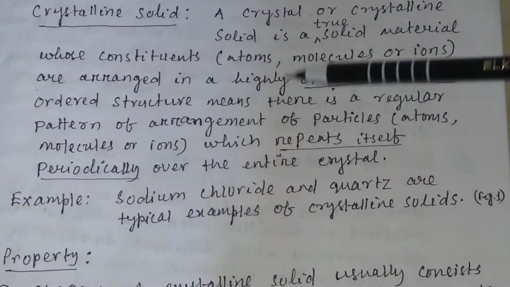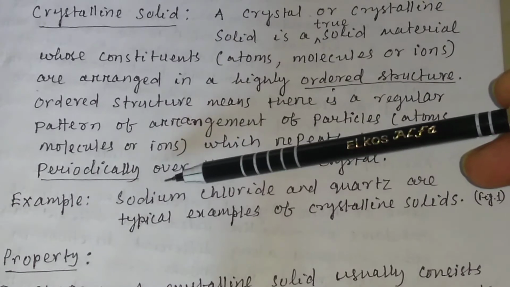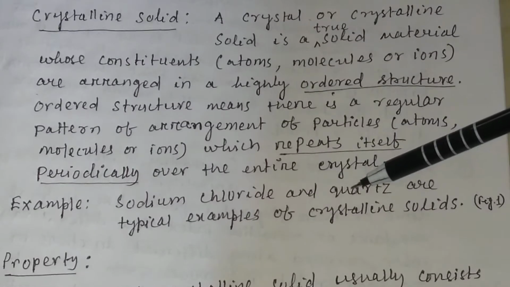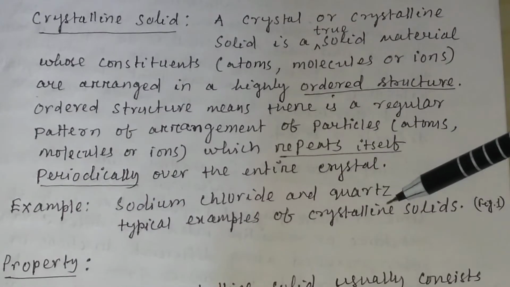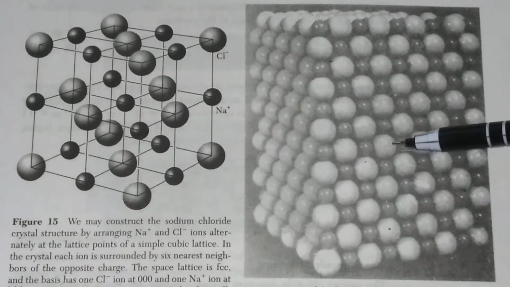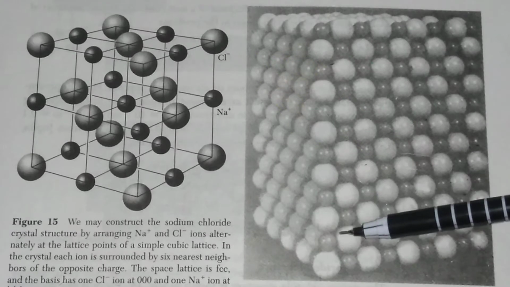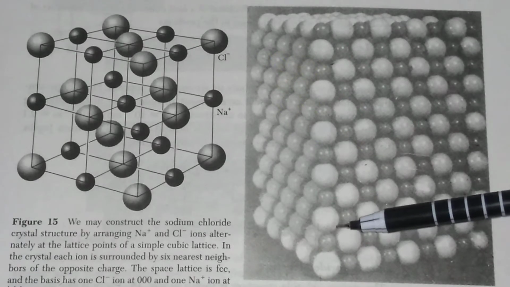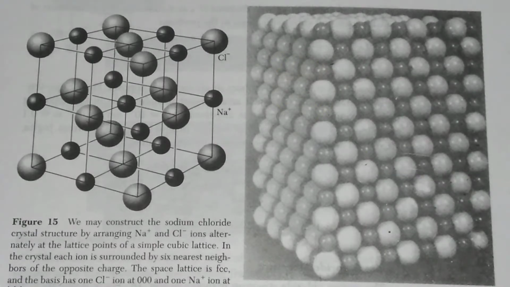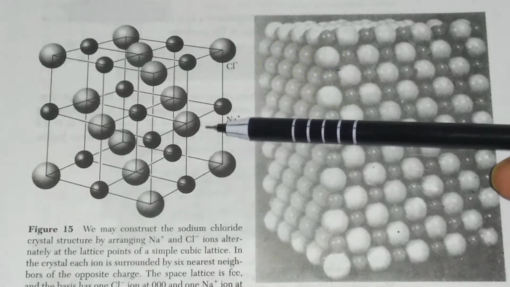There are various crystalline solids. Examples are sodium chloride and quartz. They are typical examples of crystalline solids. In this figure you can see the model of the sodium chloride structure. You see how the atoms are arranged in regular order, and the regular pattern repeats also.